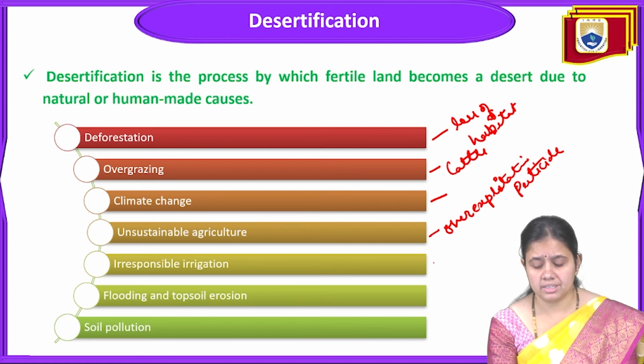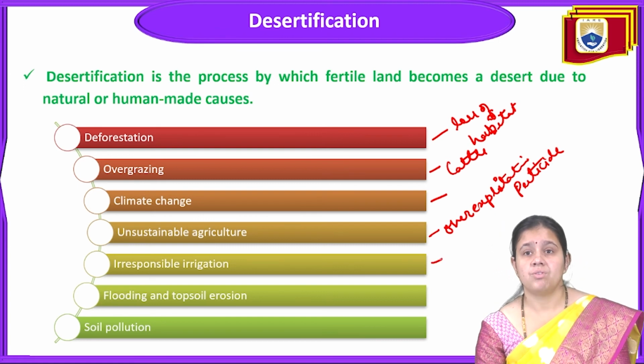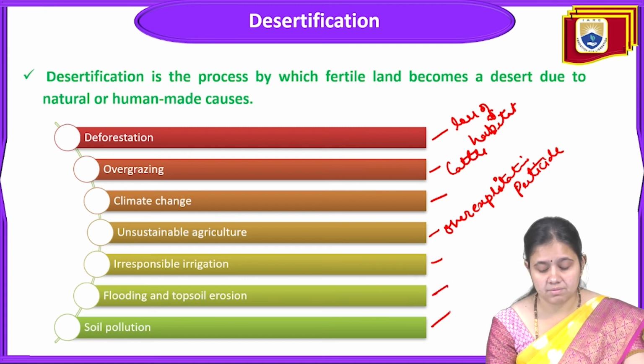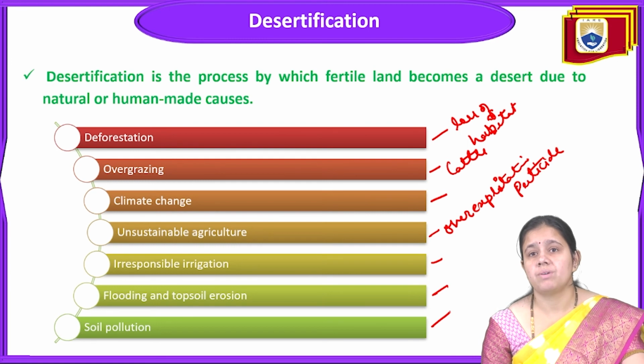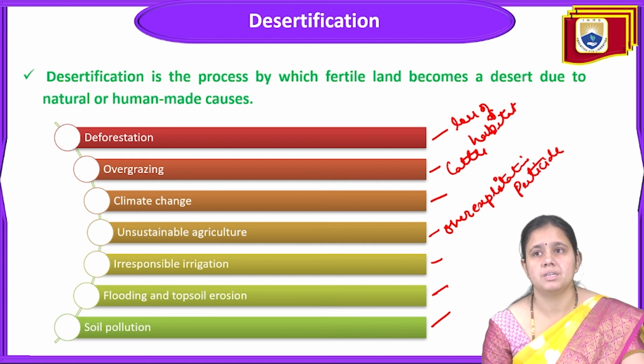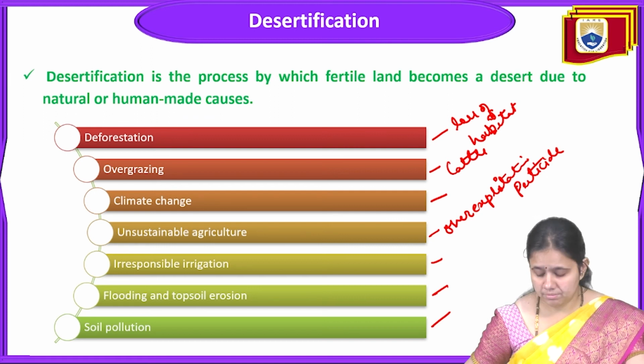Irresponsible irrigation means over-irrigation. Flooding and topsoil erosion, soil erosion and floods, are also a reason. The next one is soil pollution. So all these factors are responsible for desertification. Desertification is nothing but the process by which fertile land becomes desert land due to natural or human-made activity.